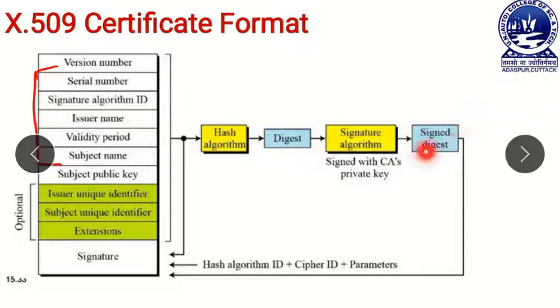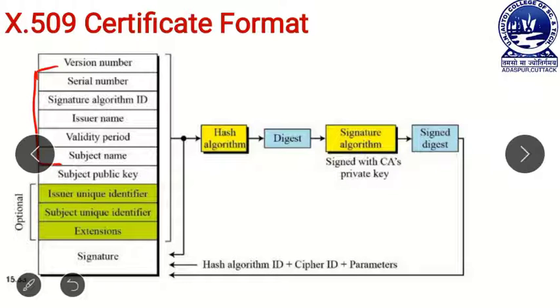After decrypting this signed digest, it generates the digest. Now this digest is compared with the digest which is created by our signature field. If both the digests are equal, that means there is no modification in the certificate, which gives a proof that the certificate is a valid certificate.